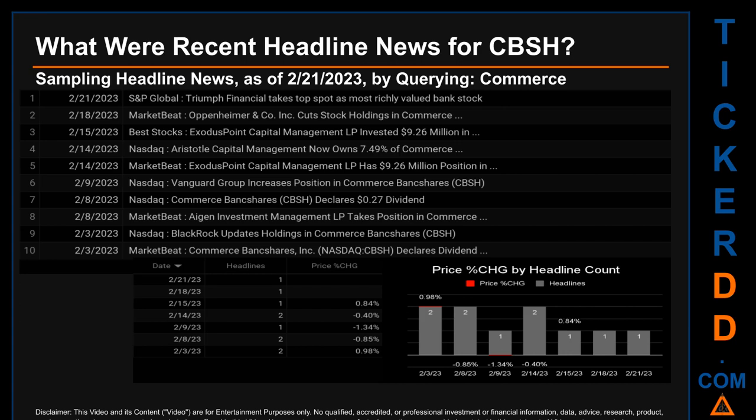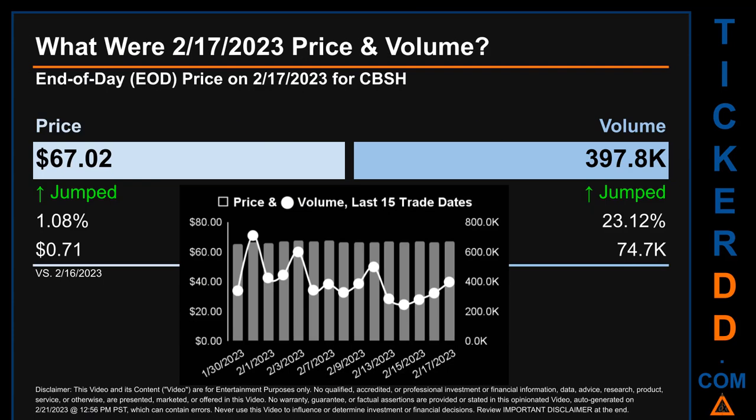Thursday, February 9, 2023 was the day with the highest percentage change in price when we compare opening versus closing price for the ticker. The day saw a drop of minus 1.34% when CBSH opened trading at 67.27 and closed at $66.37. There was one found headline when Nasdaq published the headline that read, Vanguard Group increases position in Commerce Bankshares, CBSH.